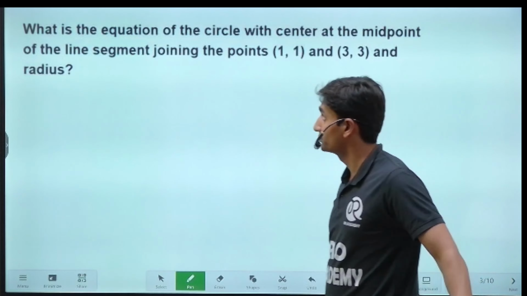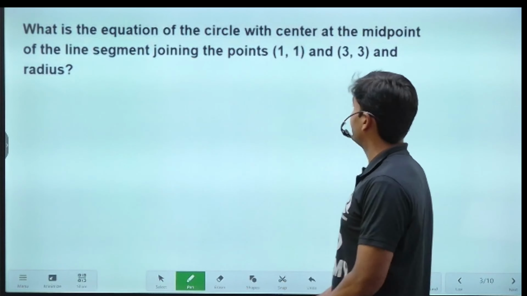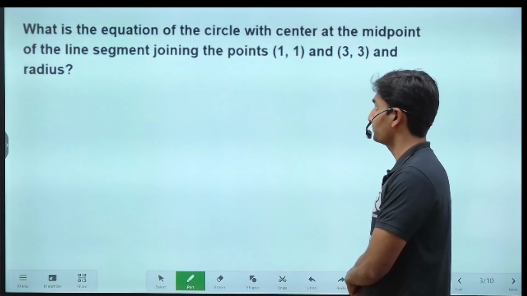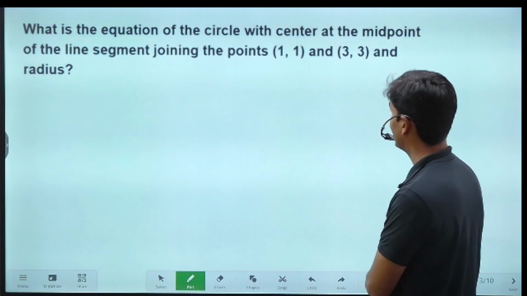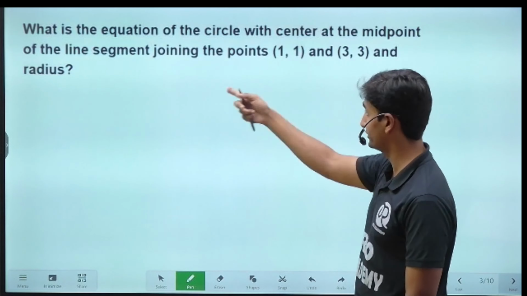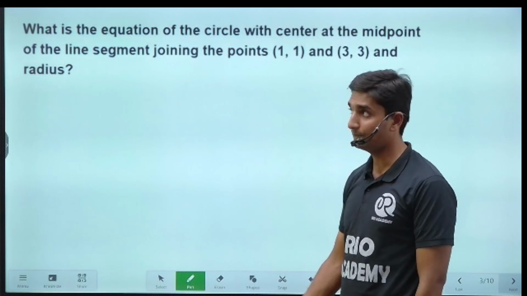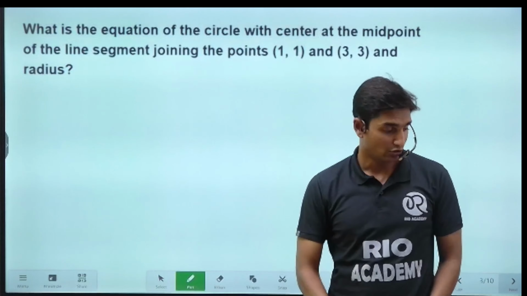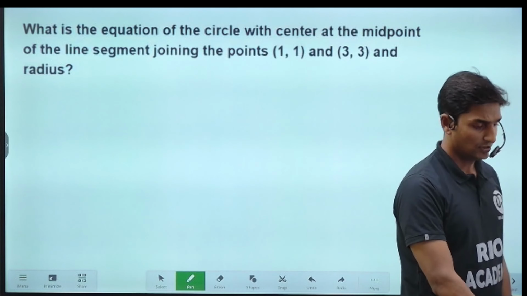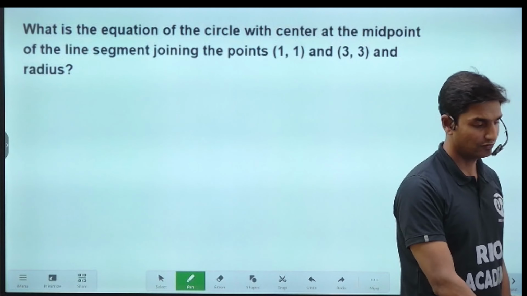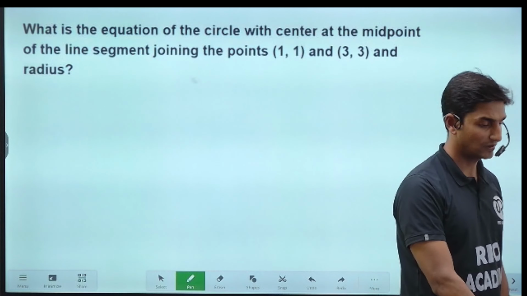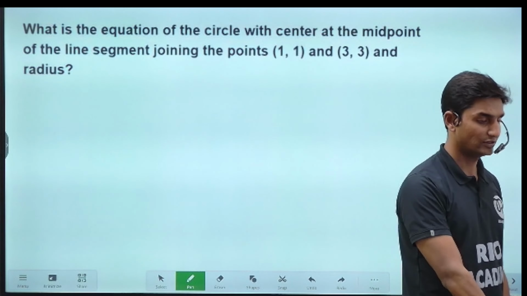Okay, so see here, guys. What is the equation of the circle with center at the midpoint of the line segment joining the points (1, 1) and (3, 3), and also find the radius? Radius is what they have asked. Just read the question and try to understand what they're asking. Initially, whenever a new question has been given to you, just try to understand and then you will be able to solve it, guys. Don't directly move on to substituting the formulas and so on.